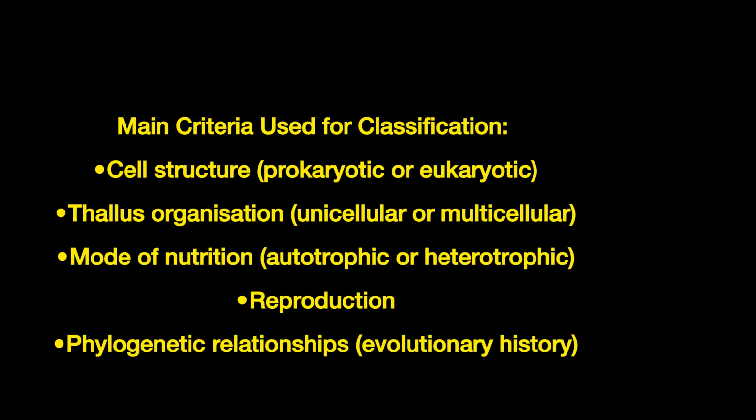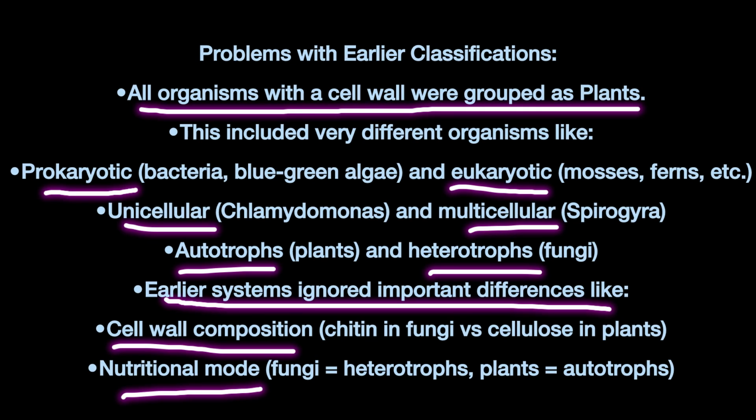Now we will discuss some problems with earlier classification. All organisms with a cell wall were grouped as plants, but there are different organisms like prokaryotic, eukaryotic, unicellular, multicellular, autotrophs, heterotrophs. Early systems ignored important differences like cell wall composition and nutritional mode, which are important for classification.